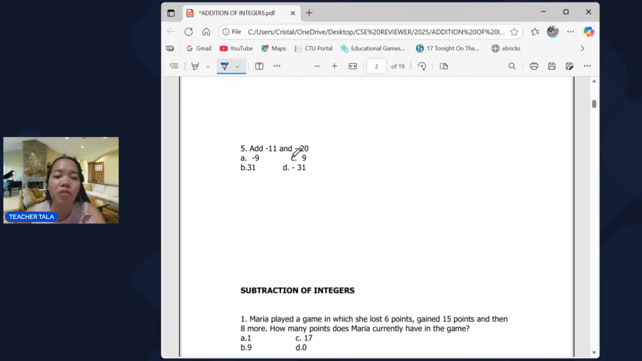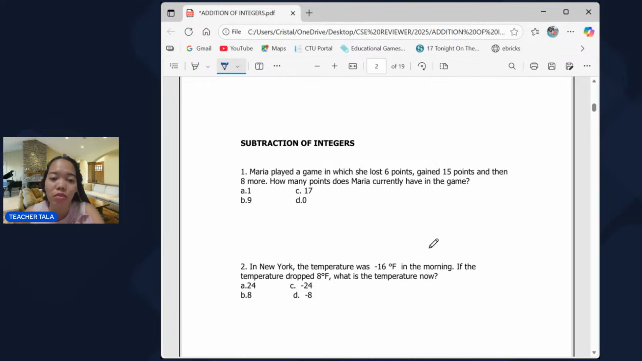So let's have number 5. Add negative 11 and negative 20. Since they have the same sign, you're just going to add them. So negative 11 plus negative 20, that is 31. Keep the sign, which is negative. So the answer is negative 31. Okay, we're done with the addition of integers. Let's go to the subtraction of integers.